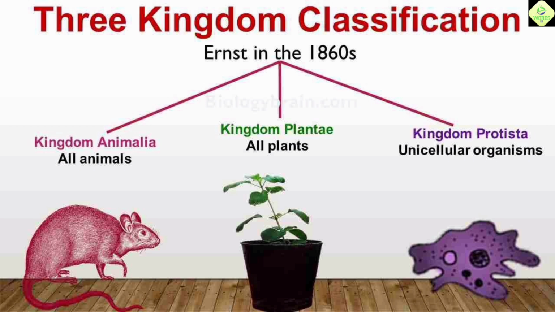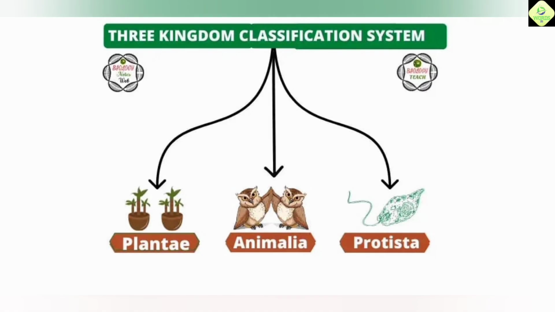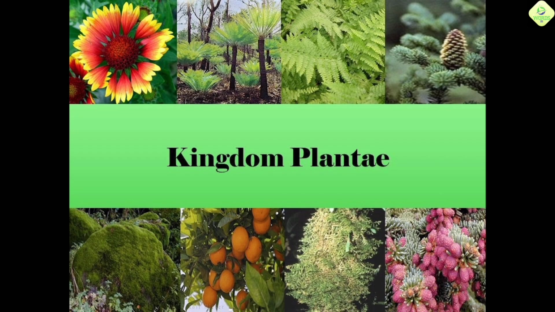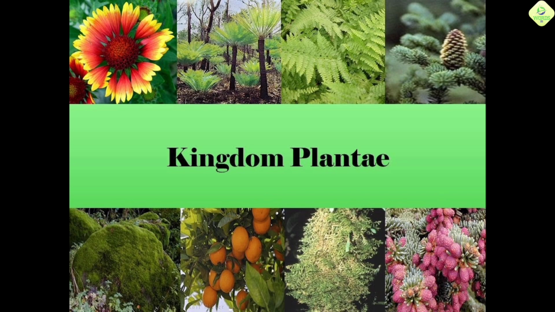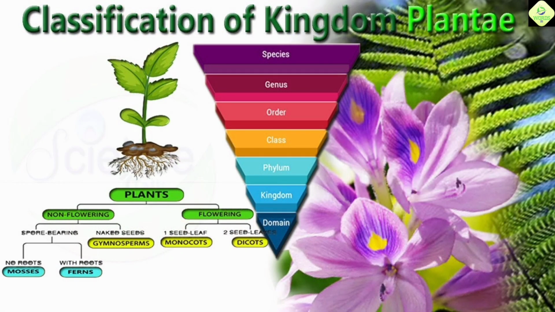Three kingdom classification. In the year 1866, Ernst Haeckel classified living organisms into three kingdoms: Plantae, Protista and Animalia. The new kingdom Protista included all those organisms which lacked the capability of tissue differentiation. This group included algae, fungi and protozoa. Later, kingdom Protista was reserved only for the unicellular organisms.